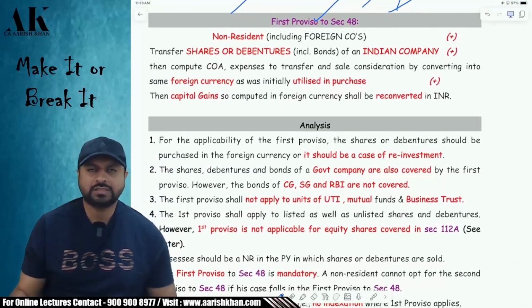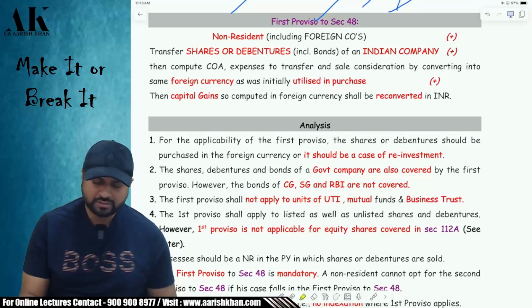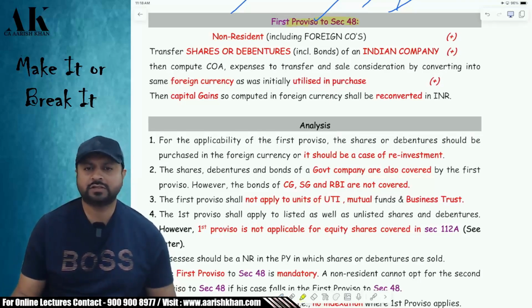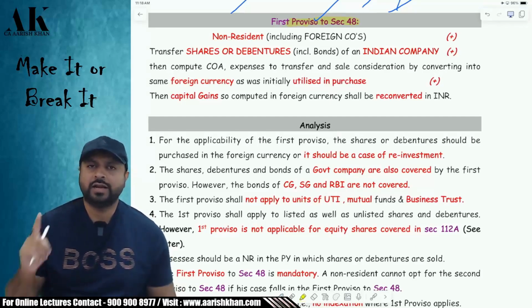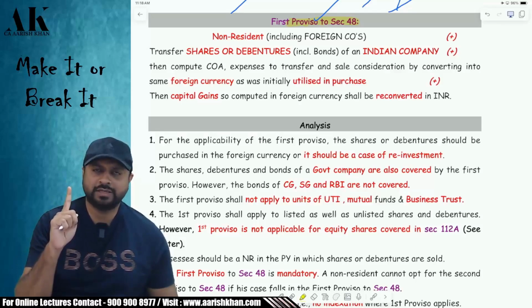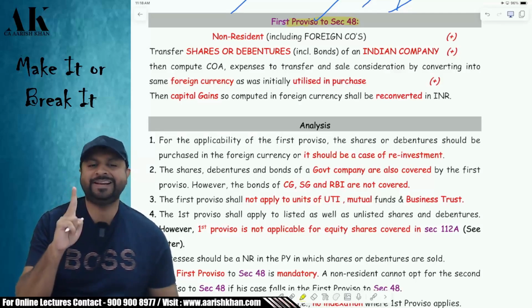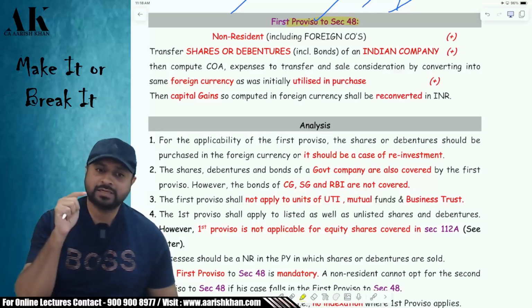Now, coming to some provisos which are below section 48. Very, very, very important proviso. The first one is section 48, first proviso. The first proviso is applicable to whom? Listen carefully, all of you. It is applicable to non-resident and foreign companies who purchase shares or debentures or bonds of an Indian company. How do they purchase? They purchase in foreign currency.